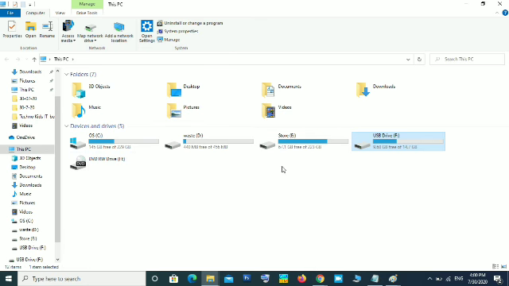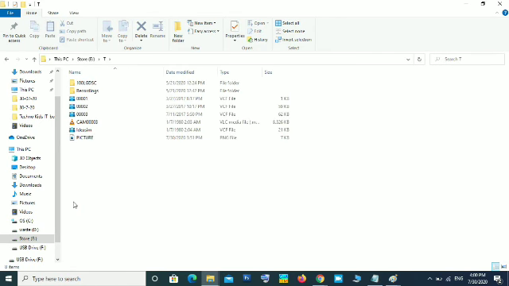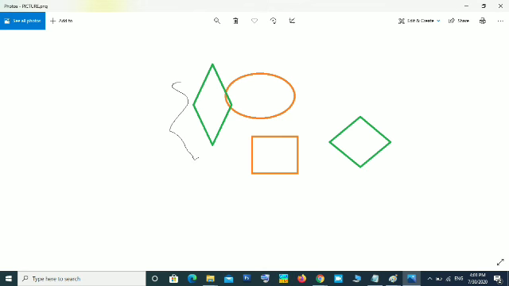In this, the sample file I saved is in this E drive. When I open E drive, you can see so many folders. In this one folder named T, inside this folder, I saved that file. What is the name I gave? The name I gave is picture. So this is that file. When I double click that file, that picture will open. It will open in an application. Okay, this is that picture.